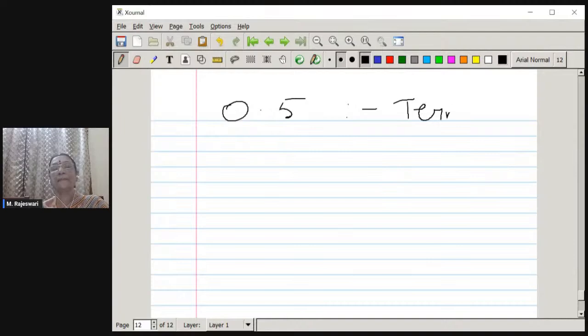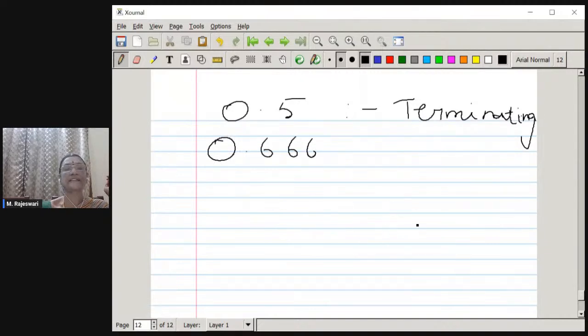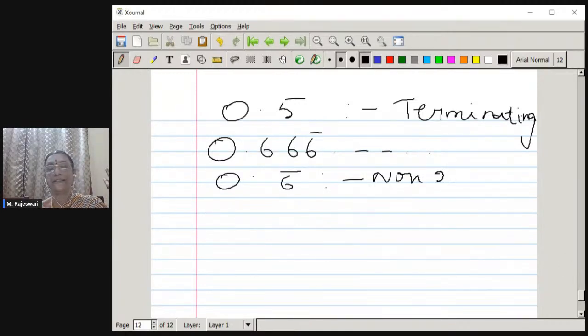We call it the terminating decimal. It is a terminating decimal. That is, we cannot extend it any further. It just gets over. And then similarly, if you take the decimal 0.6666 etc., the number 6 is repeated infinite number of times, and we rewrite this as 0.6 with a bar on top. This notation means the number is going to be repeated for an infinite number of times, and we call this a non-terminating repeating decimal.